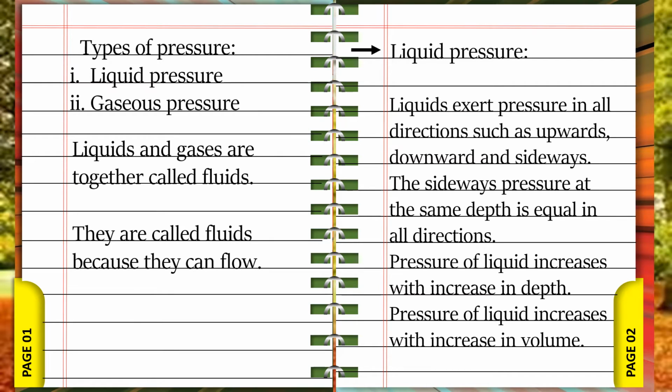Liquid exerts pressure in all directions, such as upwards, downwards and sideways. The sideways pressure at the same depth is equal in all directions. As the depth increases, so does the pressure. And the pressure of liquid at the base of the container increases with the increase in volume of the liquid. All liquids exert pressure.